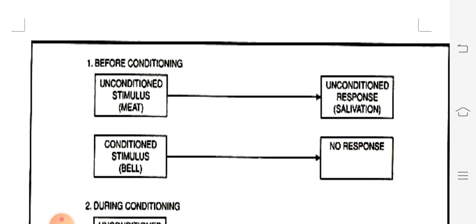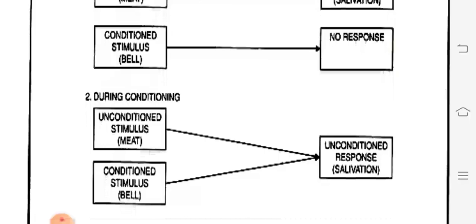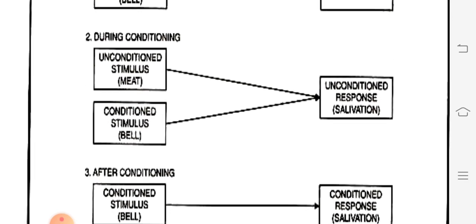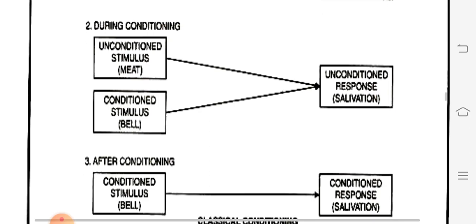So what happened? Ivan Pavlov continued this activity for a few days. What was the activity? Providing the meat, followed by ringing of the bell. Both providing of the meat and ringing of the bell were done at the same time, simultaneously. And what was the response of the dog? The dog salivated whenever meat was presented to him, as well as whenever the bell was rung by Ivan Pavlov. He continued this activity for a few days regularly. So what was the outcome?